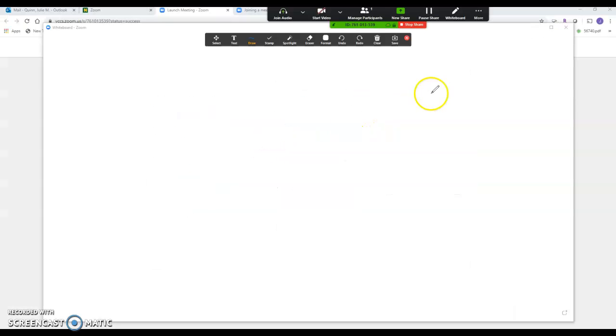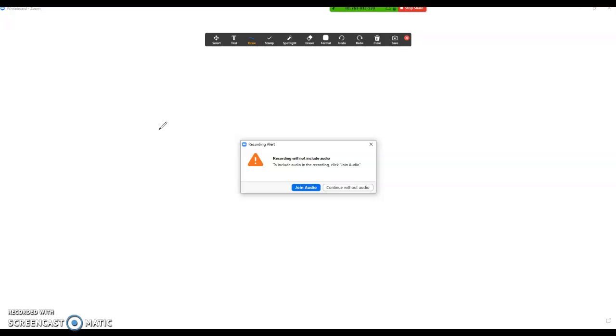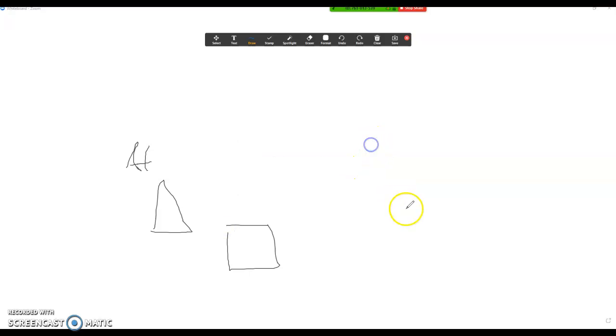So let's go into the whiteboard, because I know a lot of our faculty, especially our math faculty, will probably be in here. I was playing around with this on my Nova iPad, and I was able to use this no problem on the iPad. I was able to use my pencil, and I was able to write in it. So Zoom is a good option for our science faculty, somebody who's teaching anything drawing related. Now I'm doing this with my mouse, and this is not going to be very easy for me, but this is something that I can do.